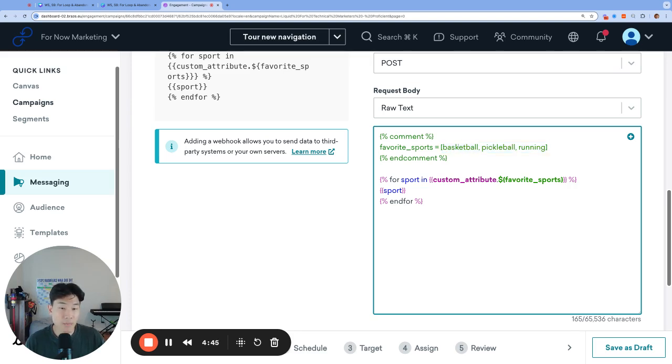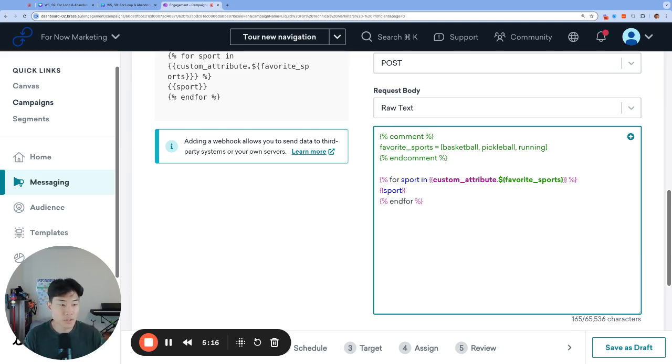So there's 3 items in our list of favorite sports. But please note that this is not actually how you write arrays in Liquid, and this is simply a visualization guide. Also, it's really nice and convenient that Braze makes all the comment tags this light green color, so it's easy to tell that these lines are actually comments. And you see another example of where you need to use the end comment tag. So just like end for or end if, Liquid also has end comment.